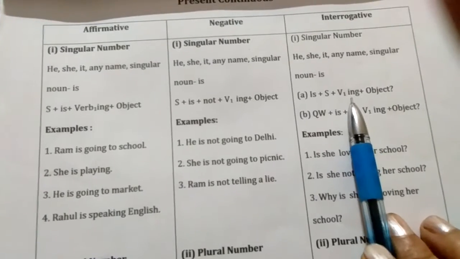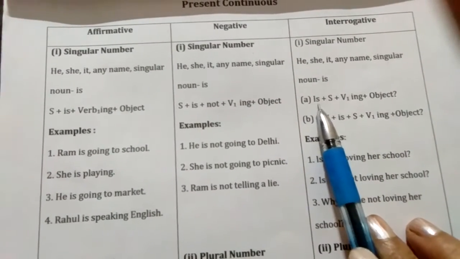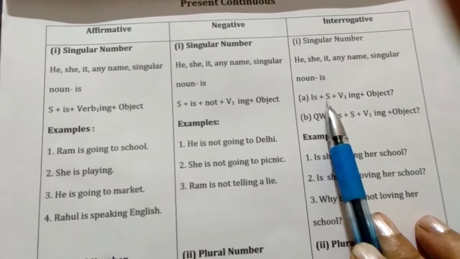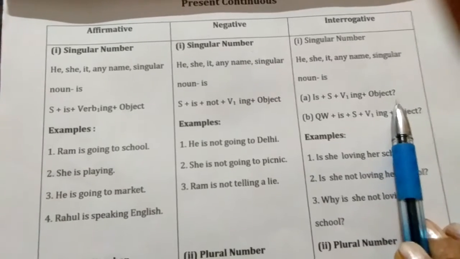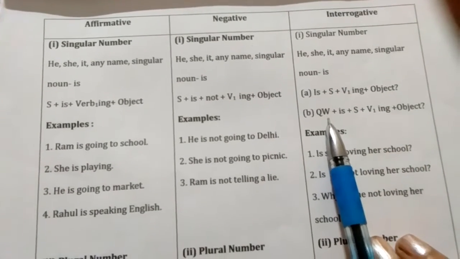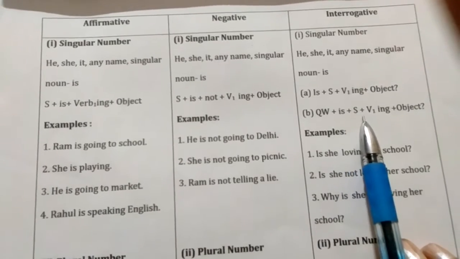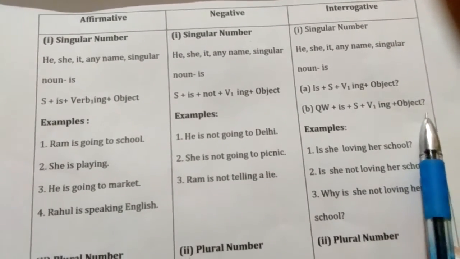First take yes-no answer type. We put is before the subject and then subject, and then V first plus ing and then object, then question mark. And second type: question word plus is plus subject plus V first plus ing and then object, question mark.